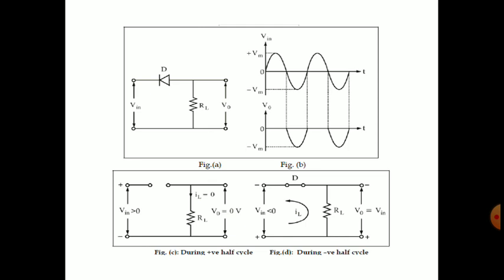What are the characteristics of an ideal diode? We don't have any cut-in voltage, that is, cut-in voltage is 0, right? And the forward resistance is 0 and reverse resistance is infinity. That means forward bias resistance is 0, so it will act as a short circuit for forward bias, and for reverse voltage the resistance is infinity, so it will act as an open circuit for reverse bias.